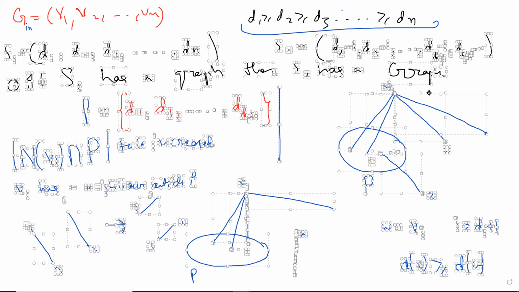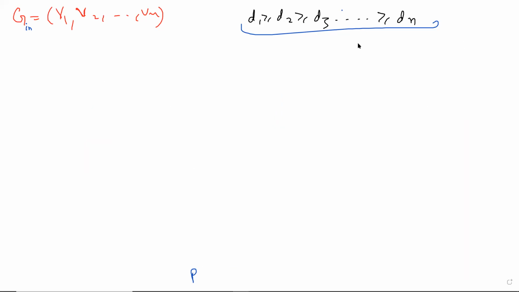So the next thing I want to do. Okay, so first of all, let me just say it again in general. So we have a graph G1 and we have a graph G2. Okay.